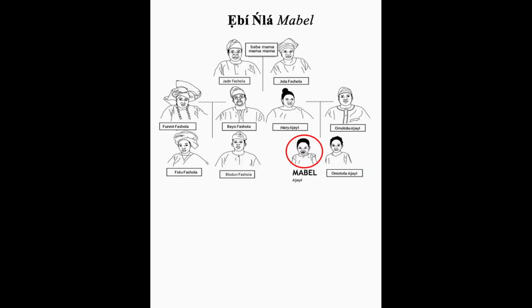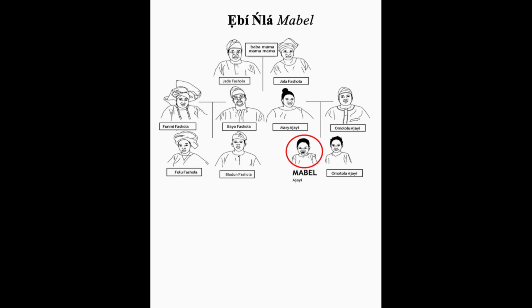There's a family tree here on the screen for you to see, and we see a lot more different generations here. You see the baba and mama. These are the grandparents, and then you see the children of those grandparents, and then the grandchildren.